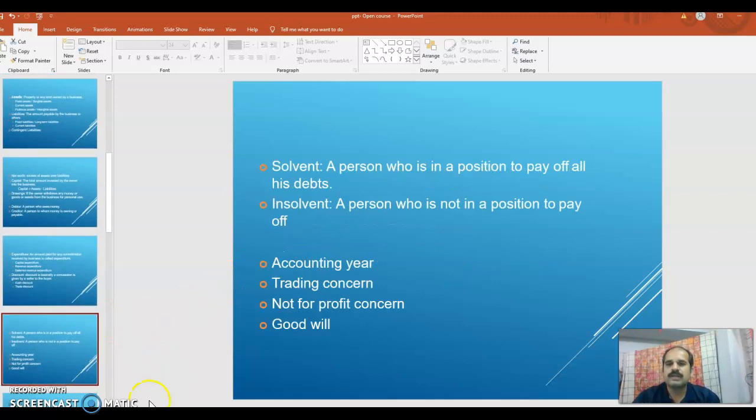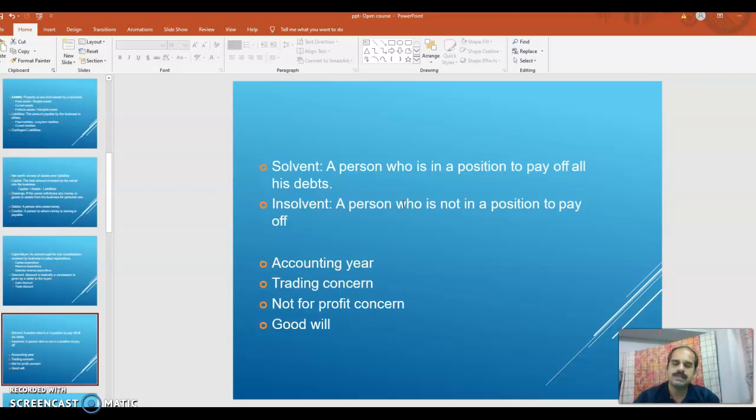Next, solvency and insolvency. Who is a solvent person? A person who is in a position to pay all of his debts. That is, his assets are more than his liabilities, so he can pay all his debts.